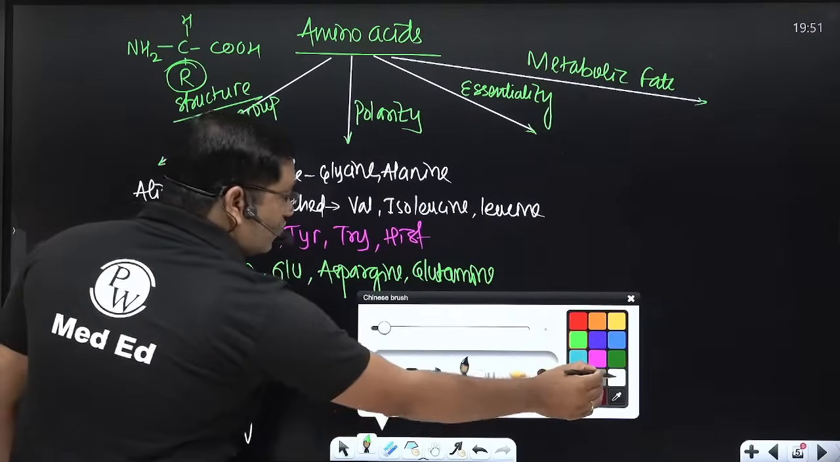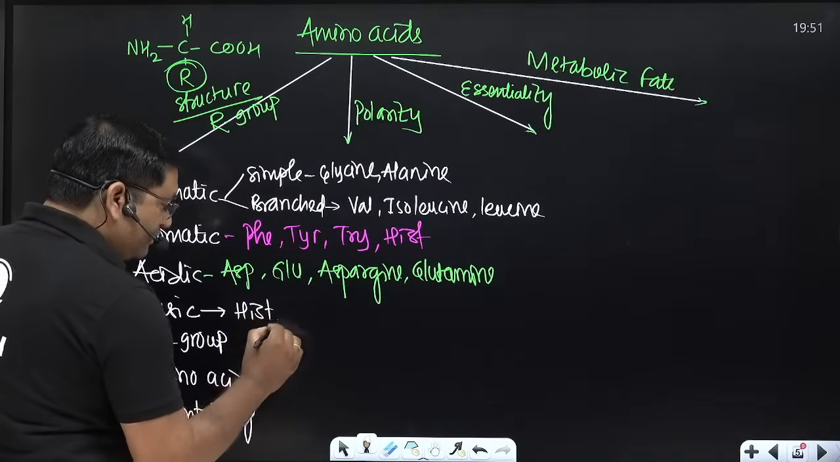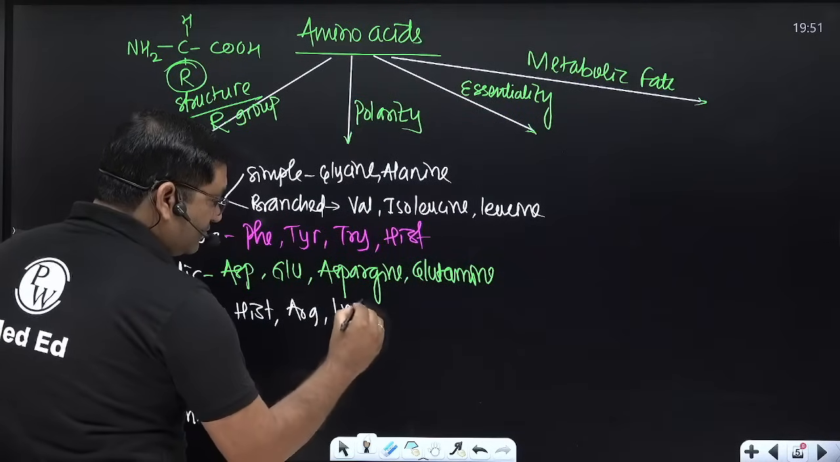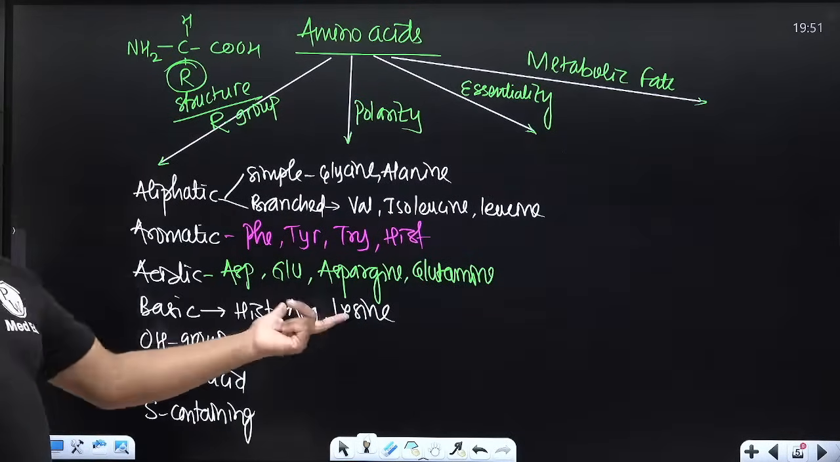This is the mnemonic to remember. Basic amino acids: histidine, arginine and lysine. The mnemonic is "his basics are loose": histidine, arginine, lysine.